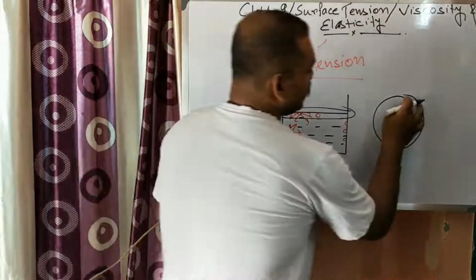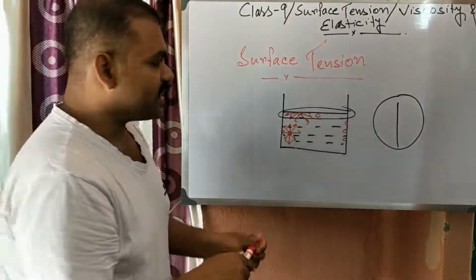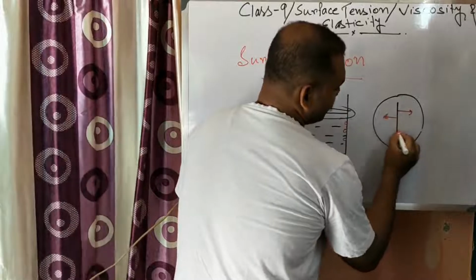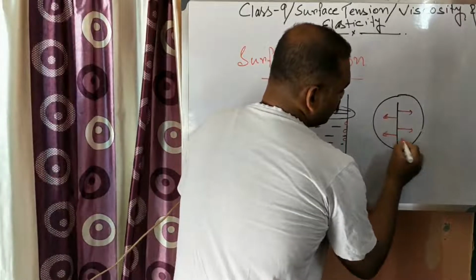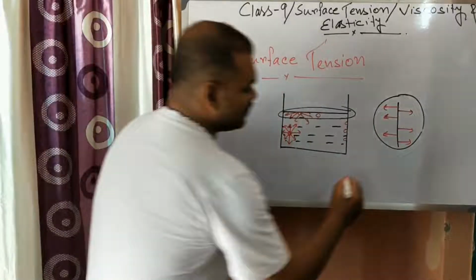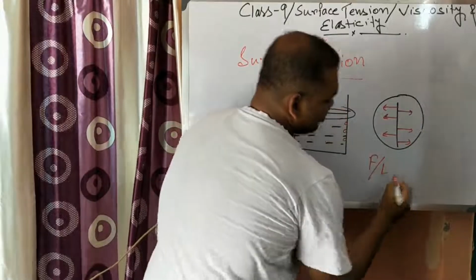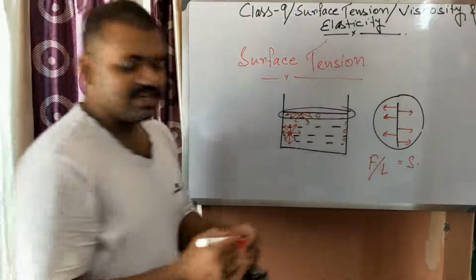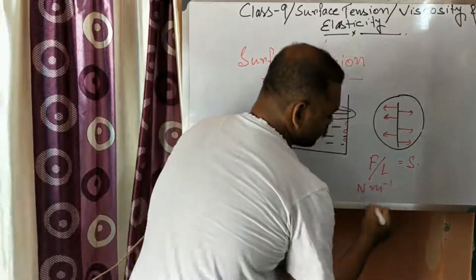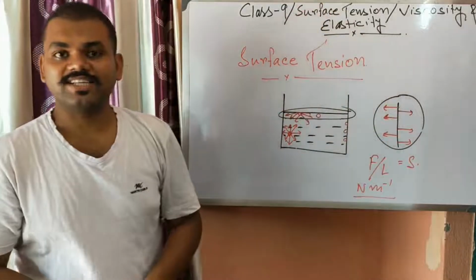If we draw a line, then forces act on that line in opposite directions. This force per unit length is equal to the surface tension. The SI unit of surface tension is newton per meter, N m^-1.